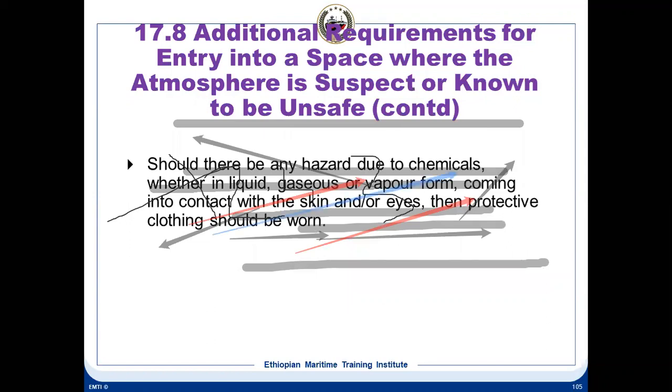And should there be any hazard due to chemicals, whether in liquid or gaseous form, coming into contact with the skin and or eyes, then protective clothing should be worn. Earlier, I was talking about these chemical suits.